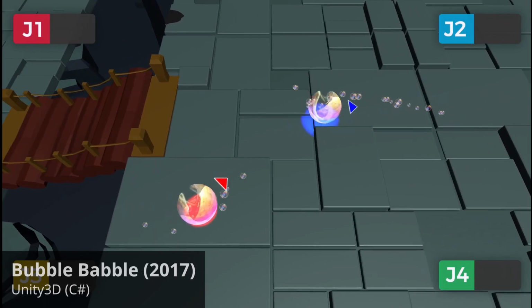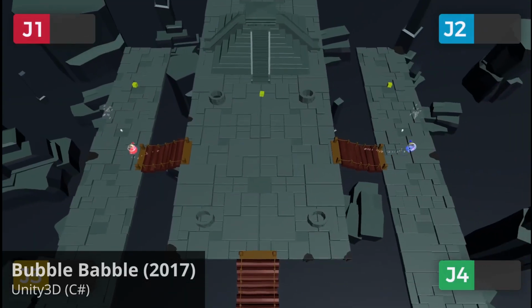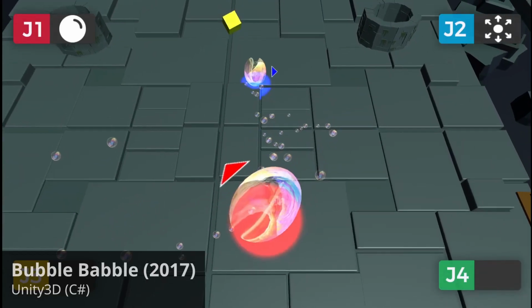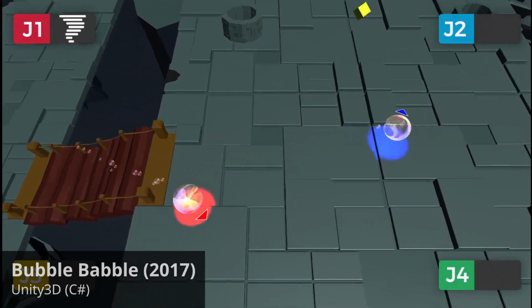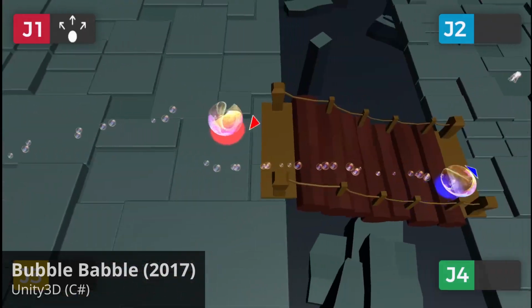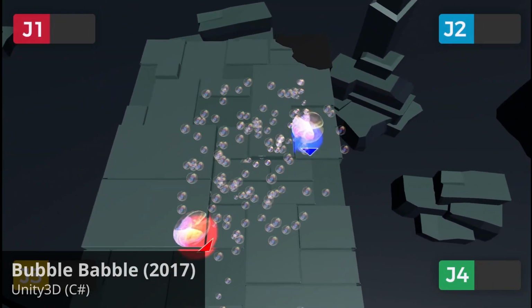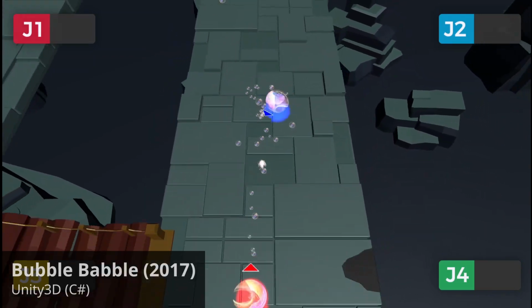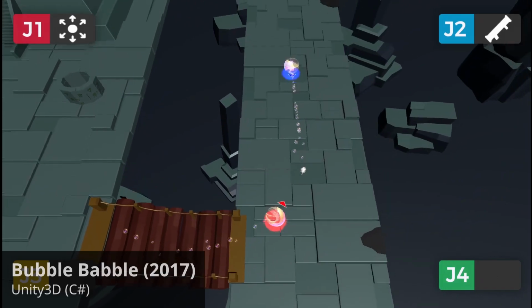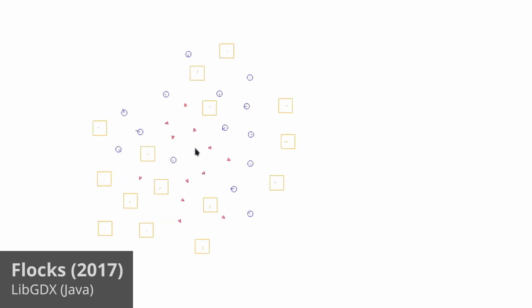Babble is this local multiplayer battle royale game where you try to push other players outside of the stage. This was my first time using Unity, during a one-week game jam with four other people. Since we had a 3D artist on the team, this project looks pretty good compared to a lot of my other projects. And this game is really fun to play with controllers, trying to bump your friends out of the stage. The stage has geysers lifting bubbles up, and there's nothing more satisfying than knocking your friends out with a bazooka bubble.